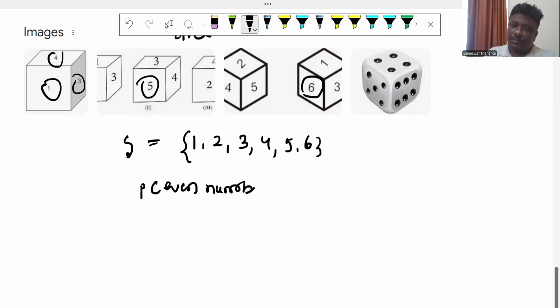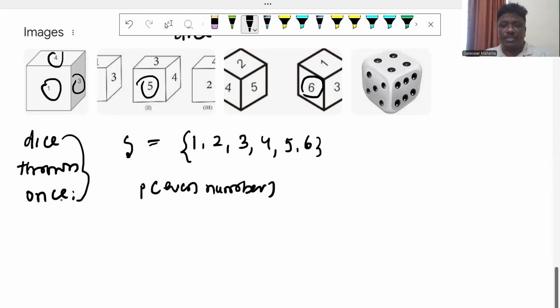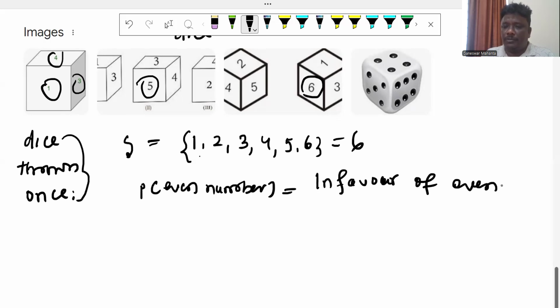When a dice is thrown once, what are the possible outcomes here? There is 1, 2, 3, 4, 5, or 6. And the total sample space, you can say that is 6. And the probability of an even number is the number of outcomes in favor of even number divided by total possible outcomes.